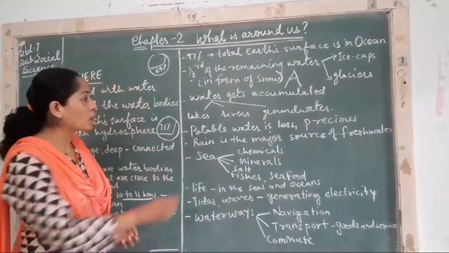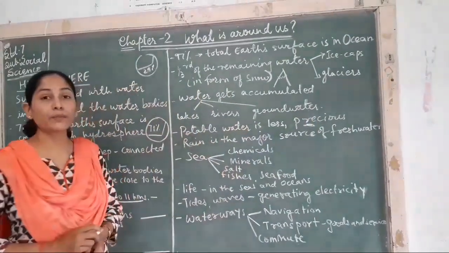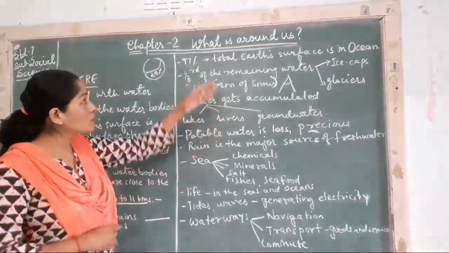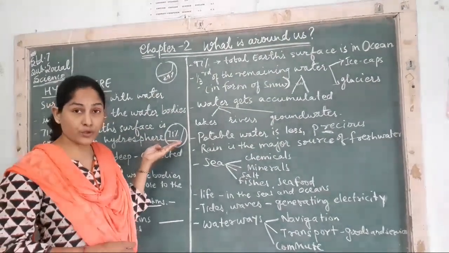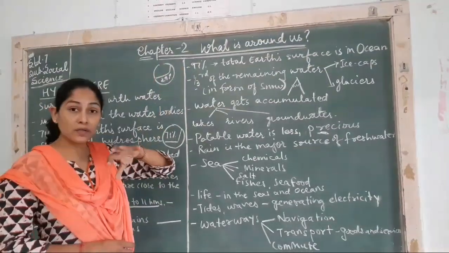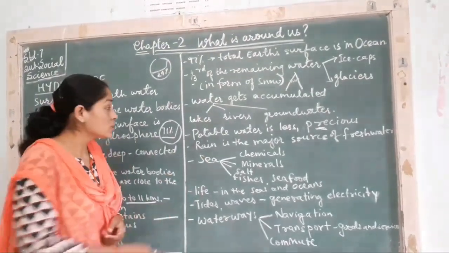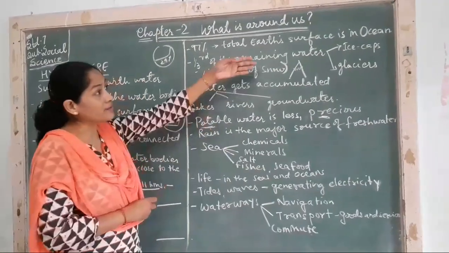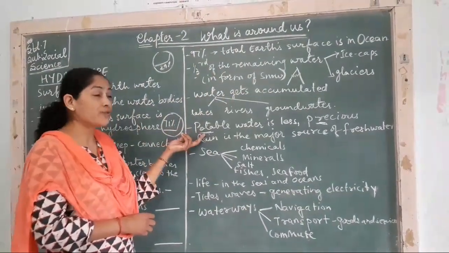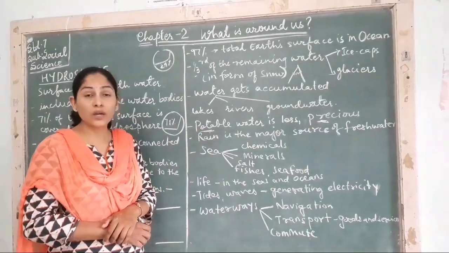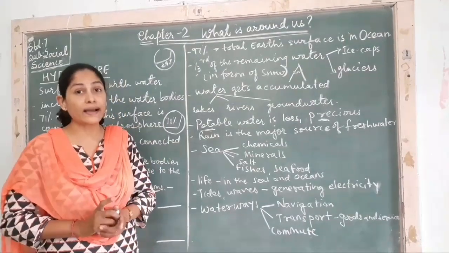Now, potable water is less and precious. What is potable water? Potable water means drinking water. We know 71% of the earth's surface is filled with hydrosphere, and 97% of that water you will find in the ocean, but that is all salty. The remaining water is stored in the ice caps and glaciers, and a few portion is found as potable water. Drinking water is very less and precious also. So we have to use it very wisely.